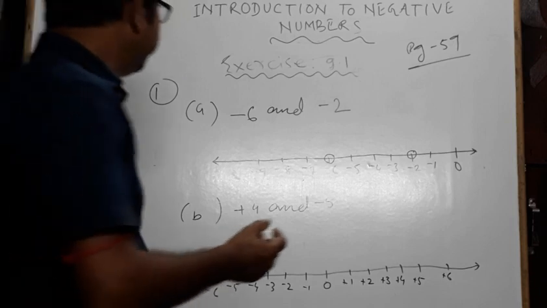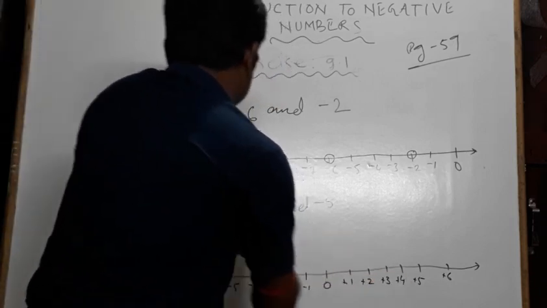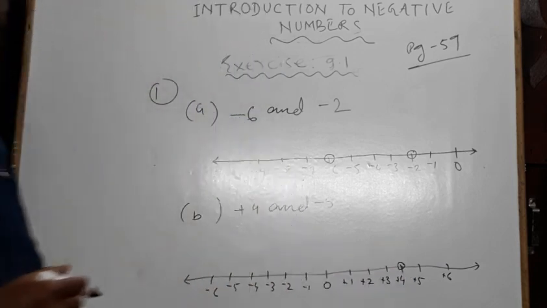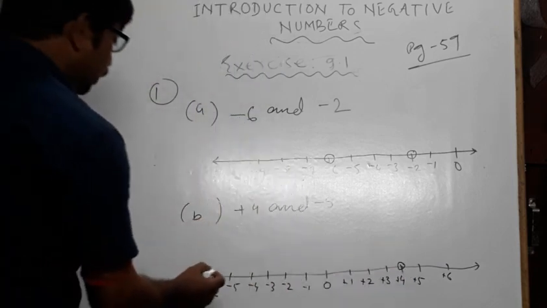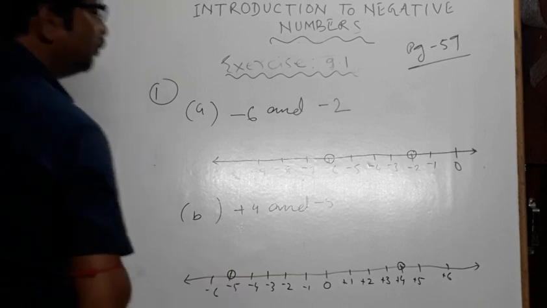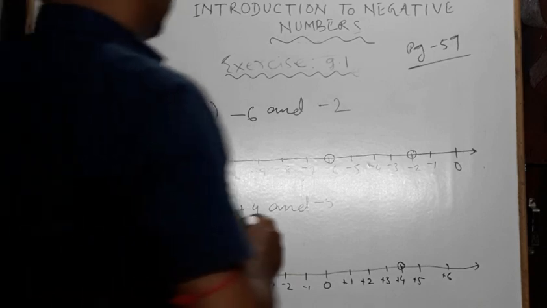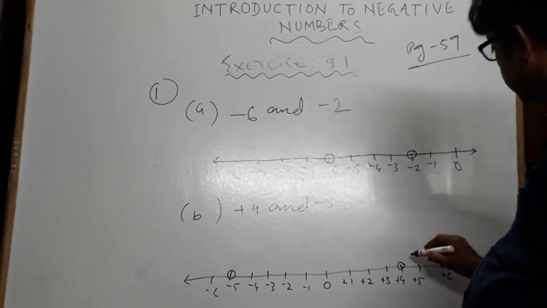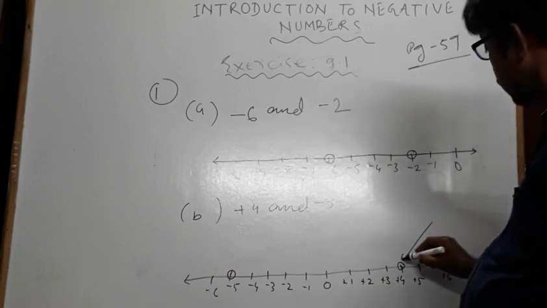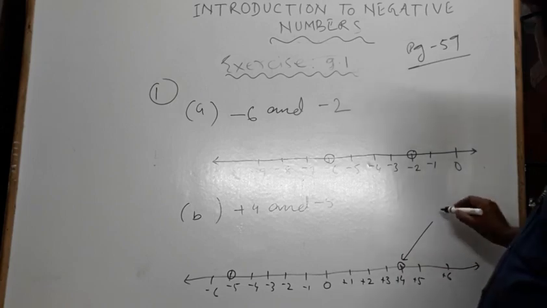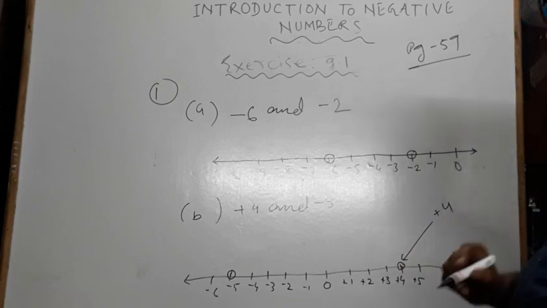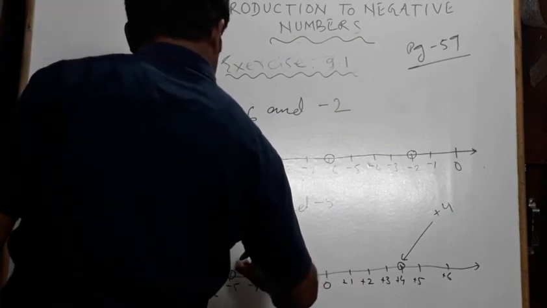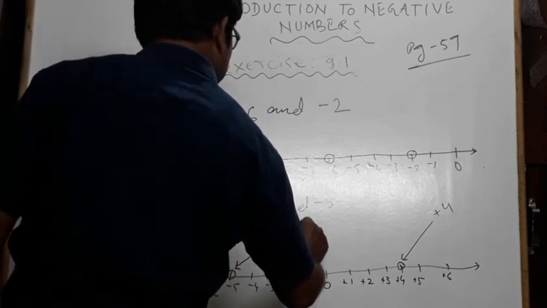Now you can see where is +4. This one is +4, and where is -5? This one. For better view, we can draw an arrow and you can write +4 this way also, and this is -5.